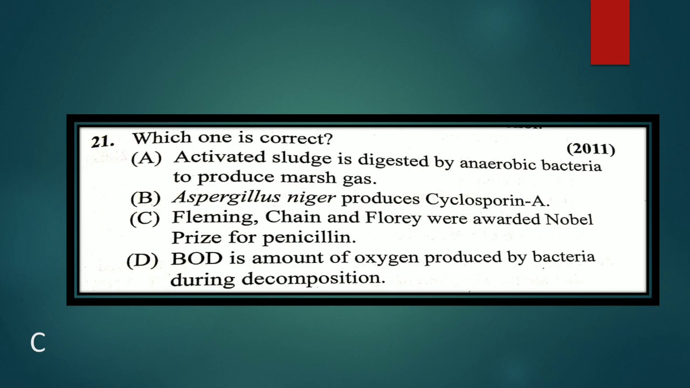The scientists who got the Nobel Prize for the medicine which is called an antibiotic, penicillin, from the fungus. So the other three are wrong. See, activated sludge is digested by aerobic bacteria. And B, Aspergillus niger produces citric acid, not cyclosporin A. BOD is the amount of oxygen consumed by bacteria during the decomposition. Okay, so the correct answer is C.